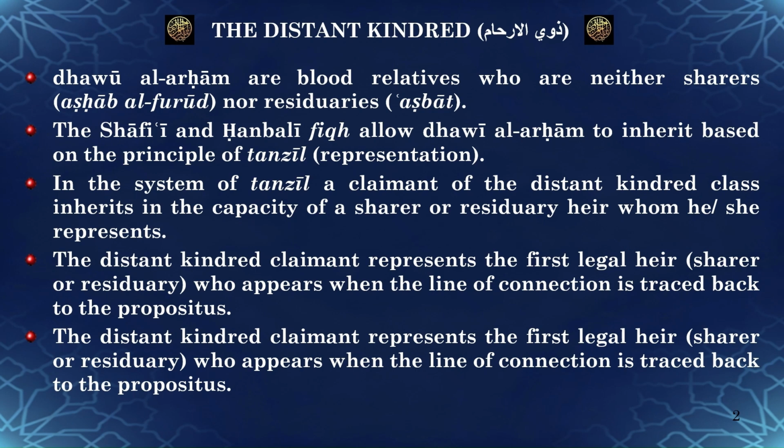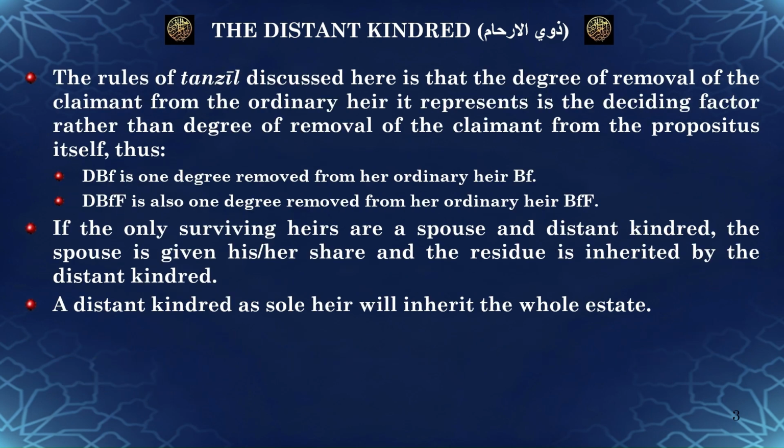In this system of tanzil, a claimant of the distant kindred class inherits in the capacity of a sharer or residuary heir whom he or she represents. The distant kindred claimant represents the first sharer or residuary heir who appears when the line of connection is traced back to the propositus. One important point to remember in the rules of tanzil discussed here is that the degree of removal of the claimant from the ordinary heir it represents is the deciding factor, rather than degree of removal of the claimant from the propositus itself.